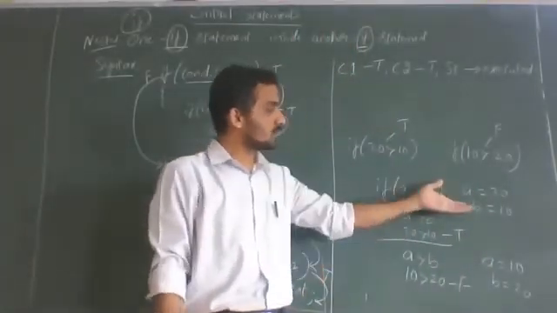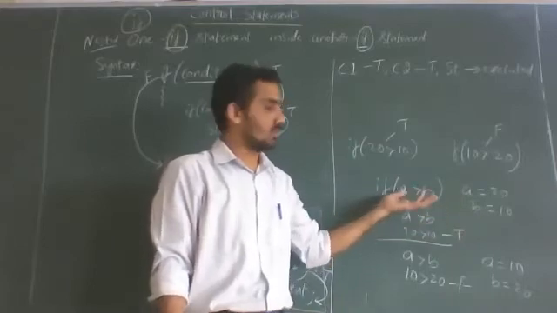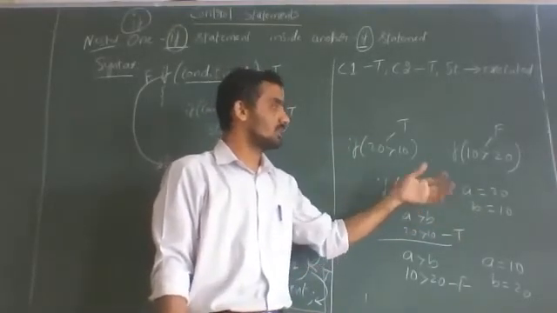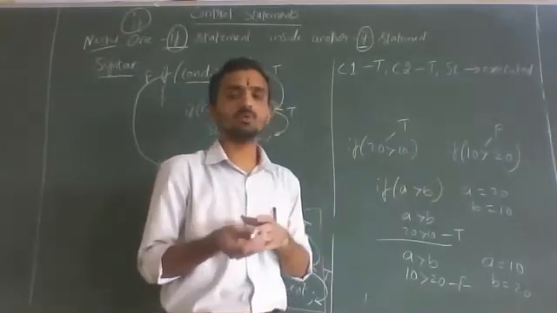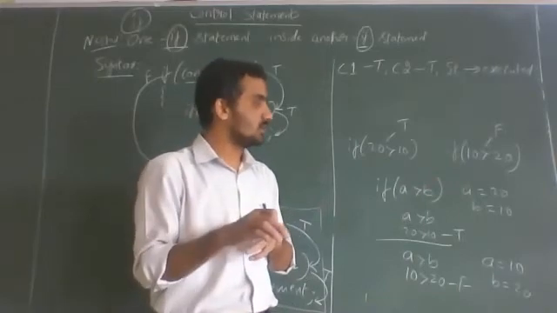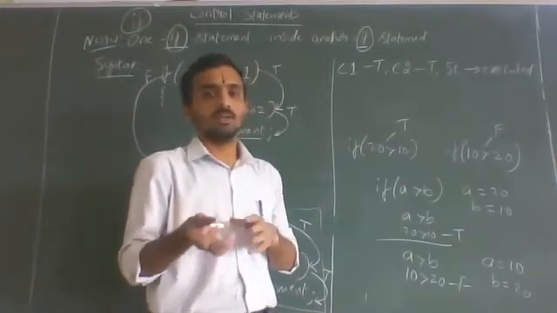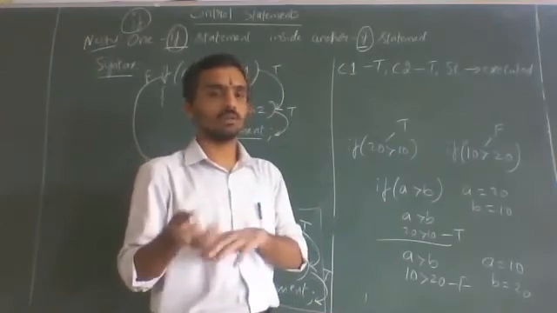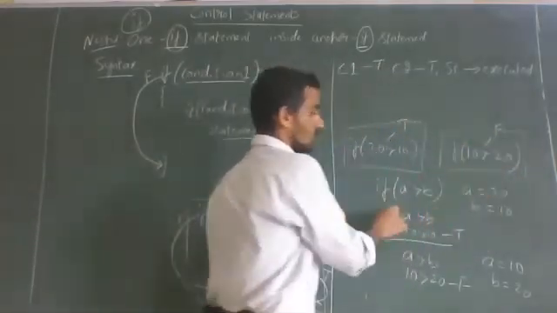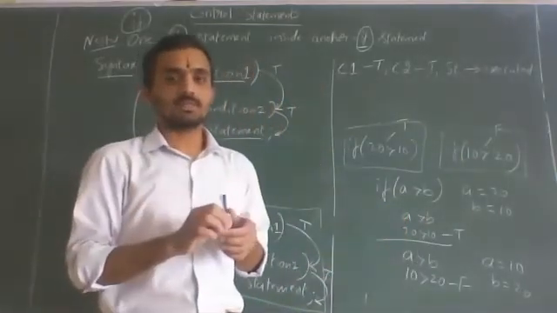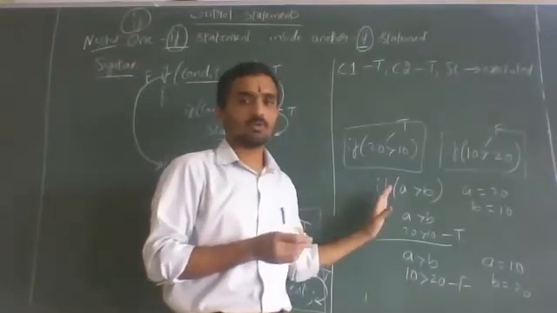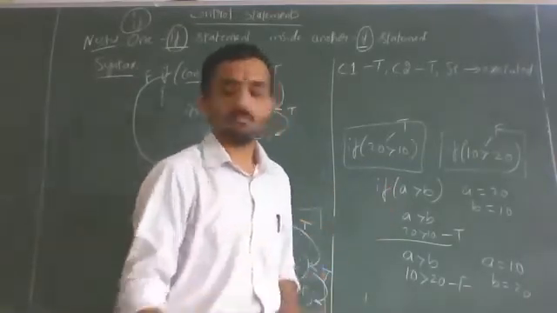You cannot say, sir, here also you have given 20 and 10 only. Yes, but when we execute the program, we can change the values. In the program, they are variables. First time you give A value 20, B value 10. Next time you execute, you give A value 10 and B value 20. In that case, I cannot say always true or always false. In the earlier example, I can say it is always true or always false. In the previous example, for your understanding, I did not take variables. Now in this particular program, we can take the variables and execute.